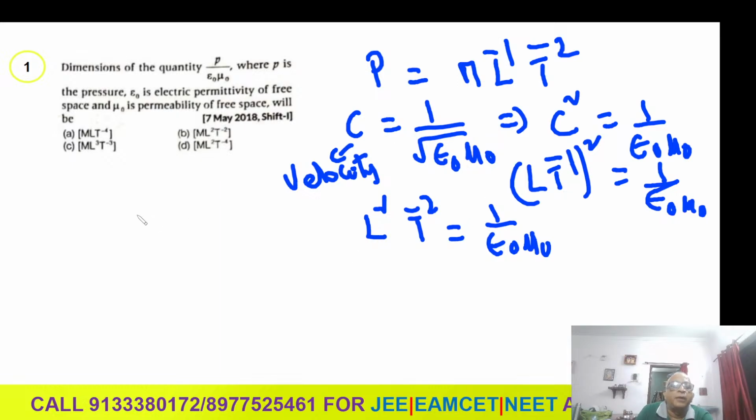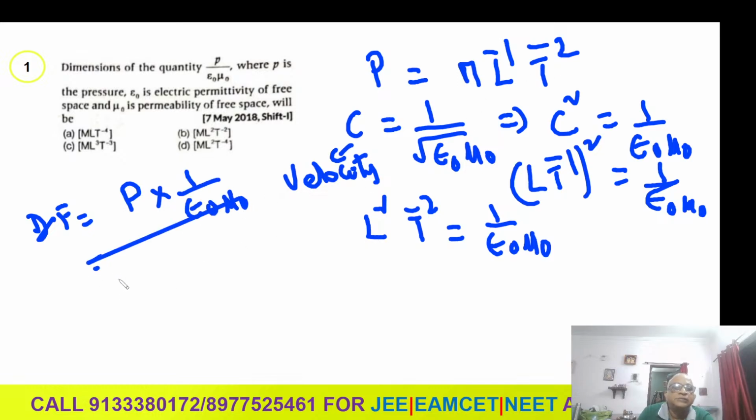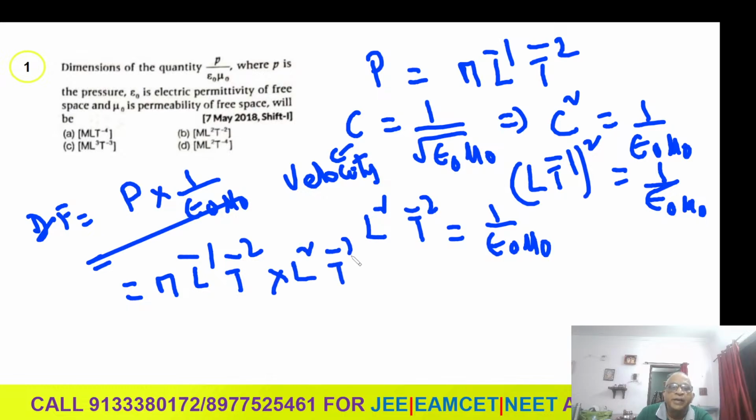Pressure, what is the dimension formula? We want to find out the dimension formula, DF, of P into 1 by epsilon naught mu naught. Pressure is ML minus 1 T minus 2. And 1 by epsilon naught mu naught, what is the dimension formula? L square T minus 2.